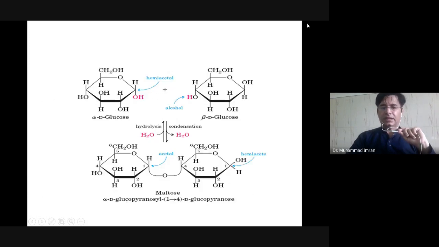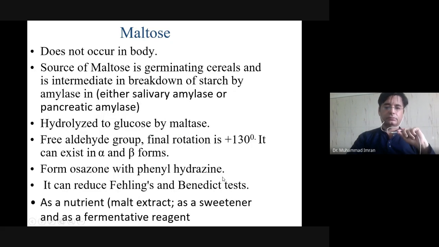Because one hemiacetal anomeric carbon is free, so it is a reducing sugar. As a nutrient, malt extract is used as a sweetener and in fermentation, and it is used as an artificial